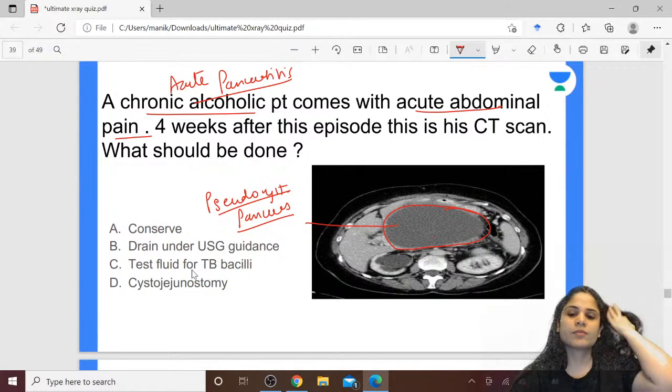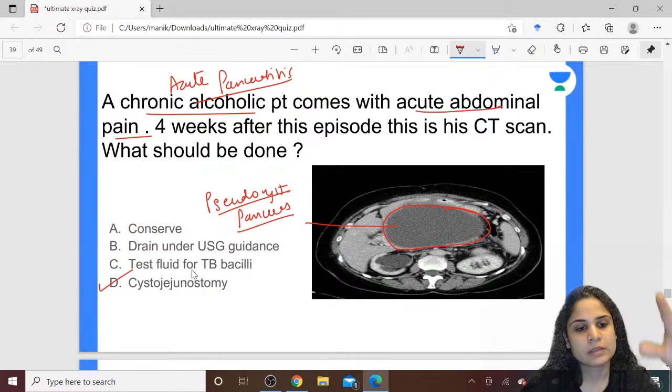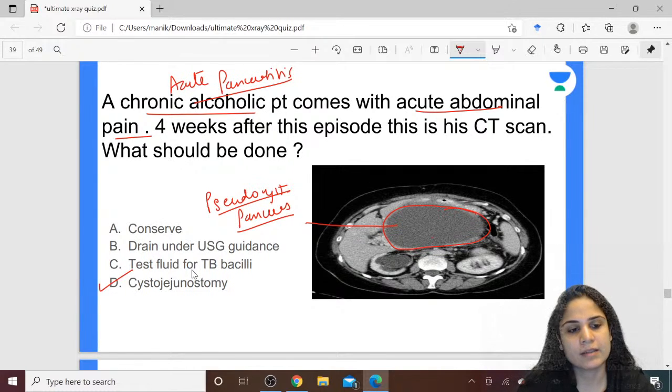So what is the treatment for pseudocyst of pancreas? Why so much confusion? What is the treatment? Treatment will be cystojejunostomy. Correct? Drain the cyst into the jejunum. So cystojejunostomy is the treatment of pseudocyst of the pancreas.